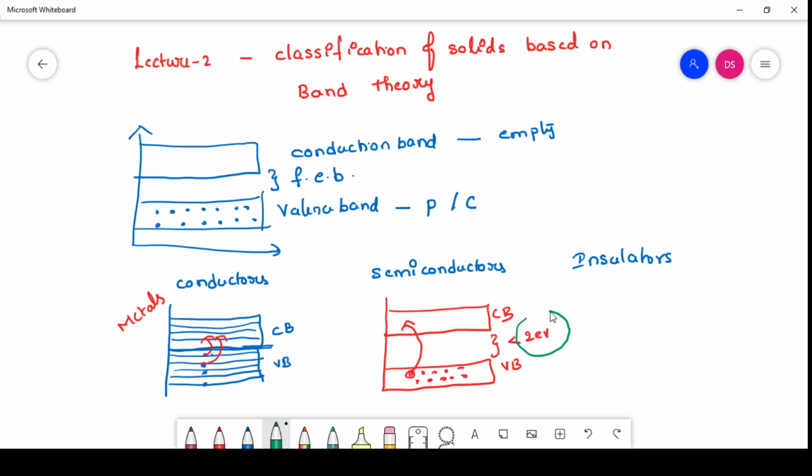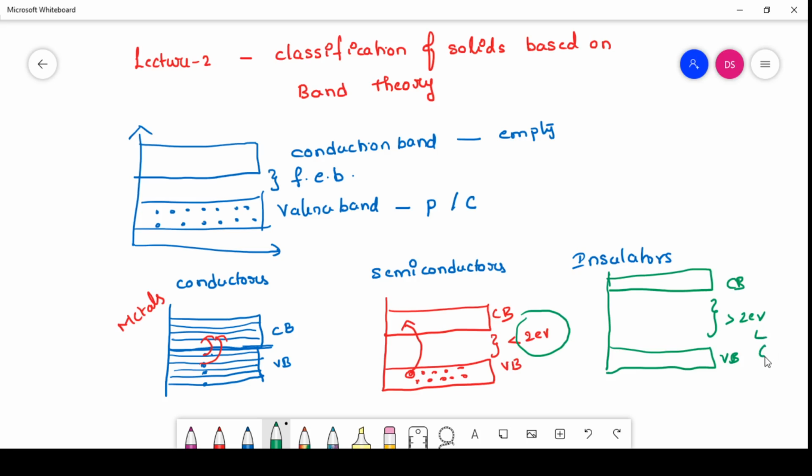So how are you going to define the semiconducting materials? The materials whose energy band gap, forbidden energy band gap, is less than 2 electron volts, those materials are known as semiconducting materials. Now coming to the insulating materials, insulators, there is a huge band gap which is greater than 2 electron volts and it extends up to 6 electron volts.